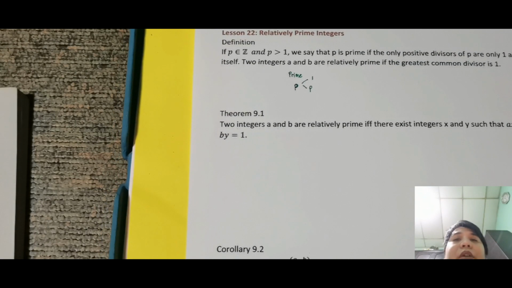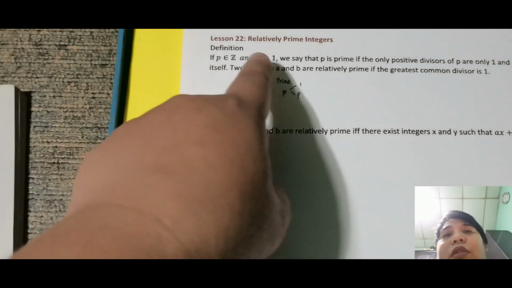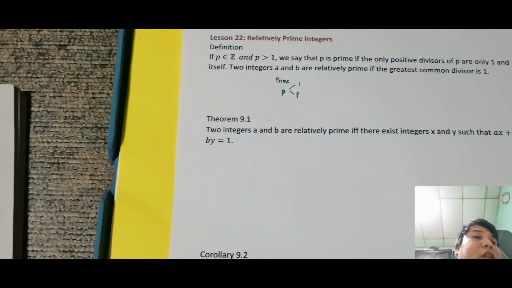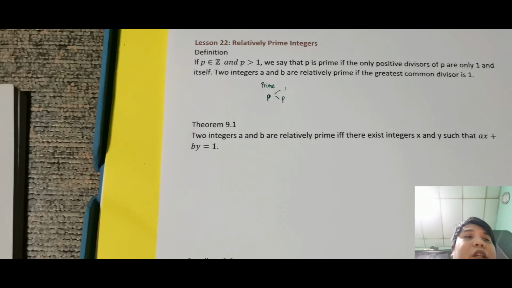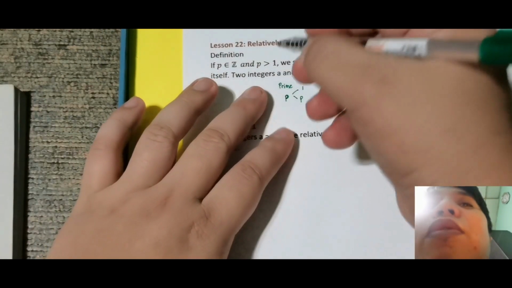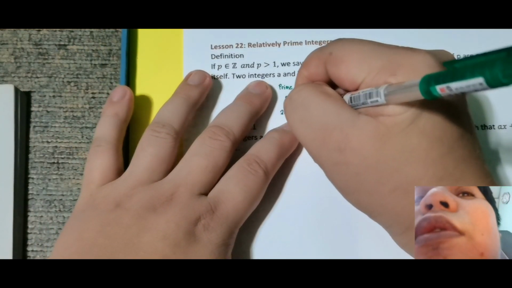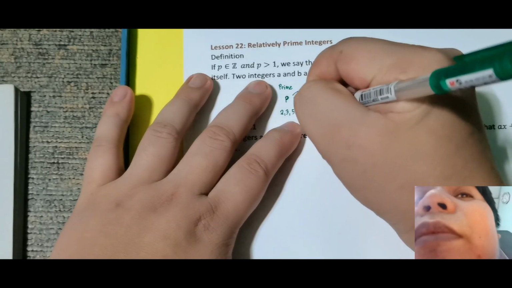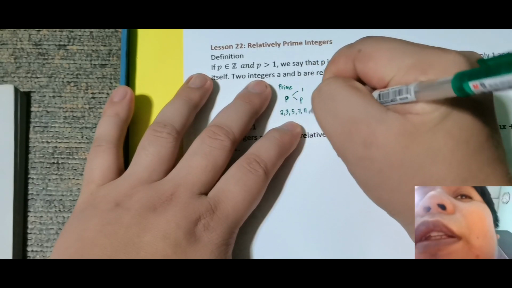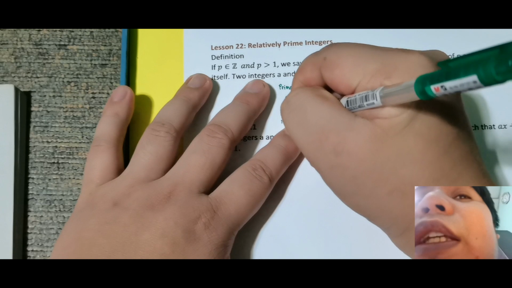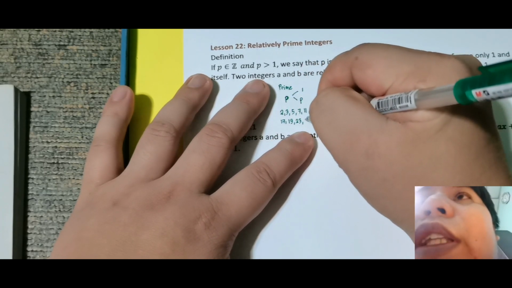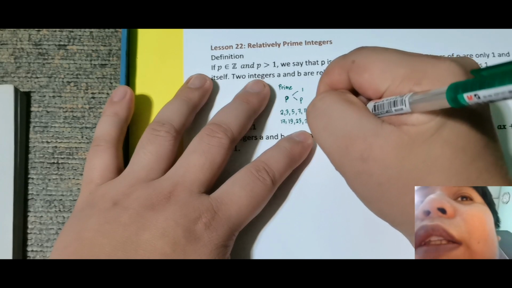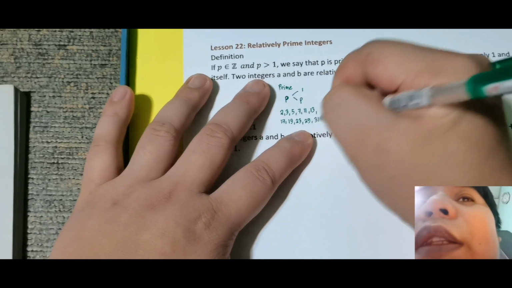So, an example of a prime number. Since P is greater than 1, technically, 1 is not a prime number. Okay, so 1 is a special number. It is different. So our prime numbers start at 2. So, 2, 3, 5, 7, 11, 13, 17, I think, 19, 23, 29, okay, 31, okay, and so forth.